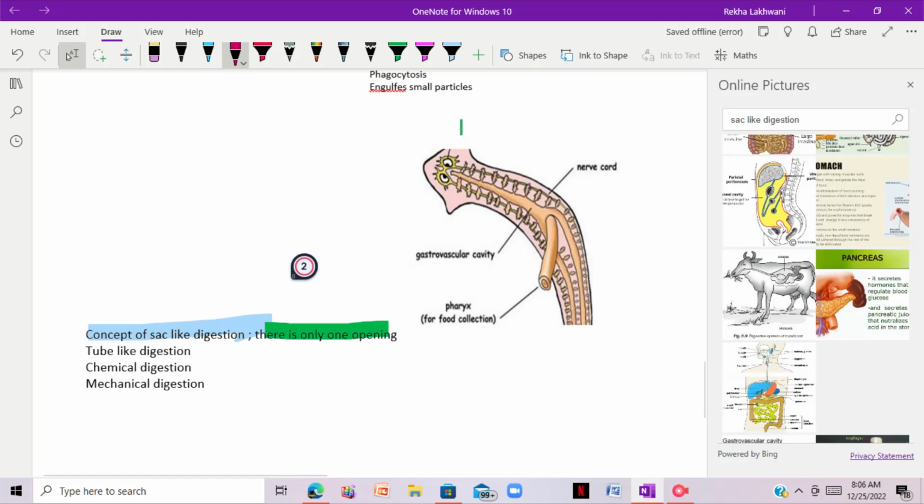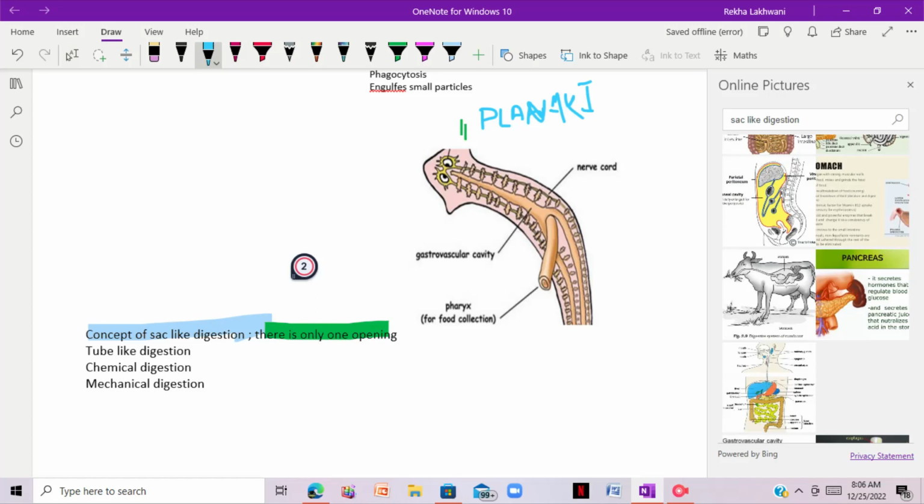This is plain area. Okay, as you see over here, there is only one opening. From this opening, ingestion will also take place and egestion will also take place from this single opening.